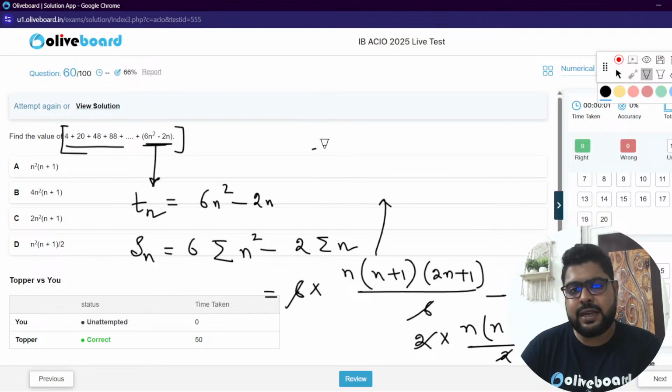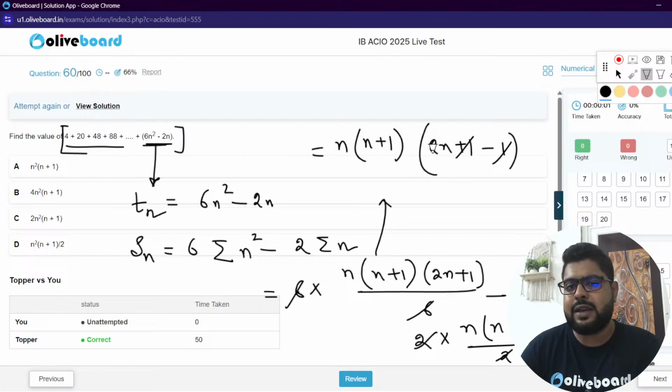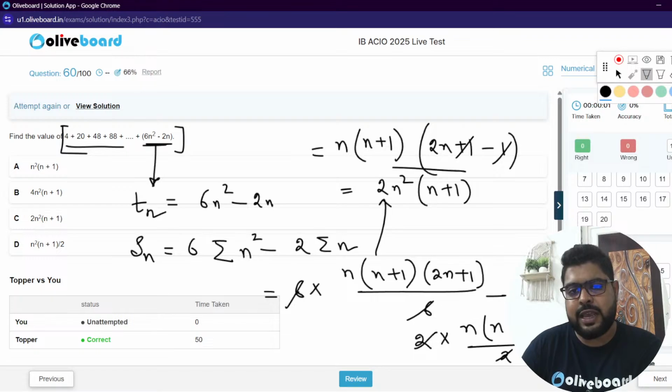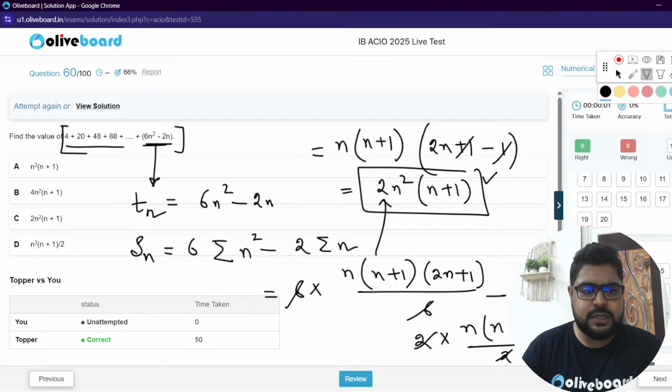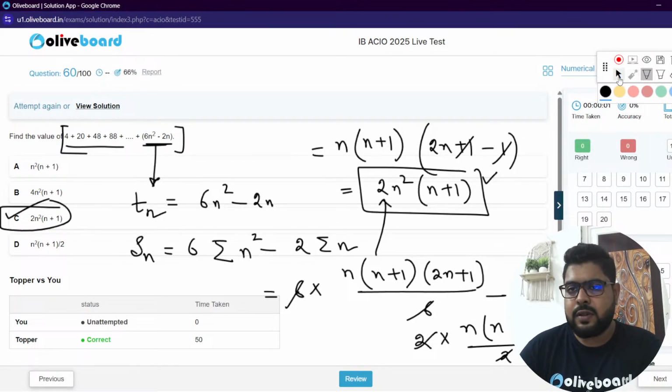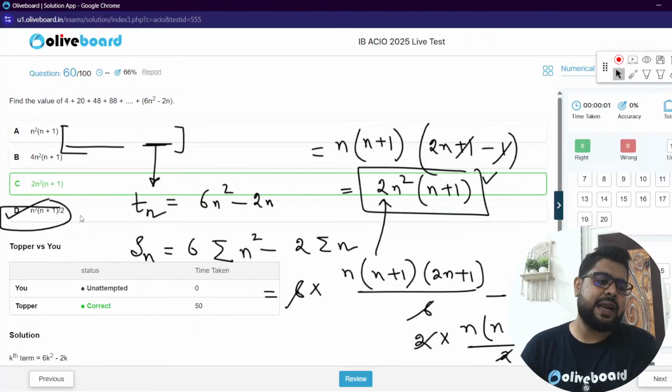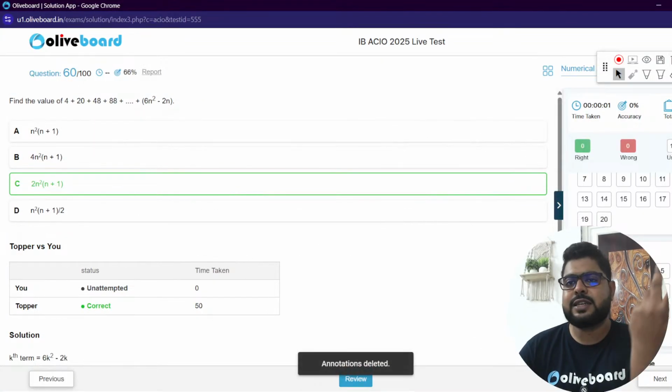So I'm just doing it here. n into n plus 1 gets common. From here n plus 1 remaining, from here 1 remaining. So 2n square into n plus 1. Is it in the options, sir? Check the options. Yes, sir, option C. That's your answer, and that concludes our session.